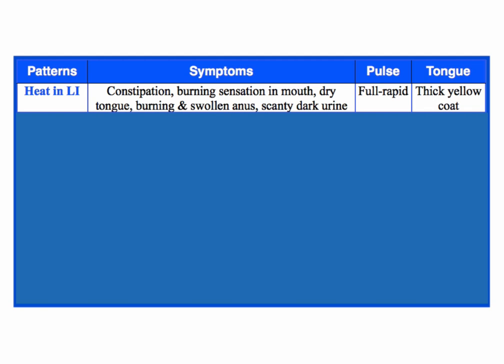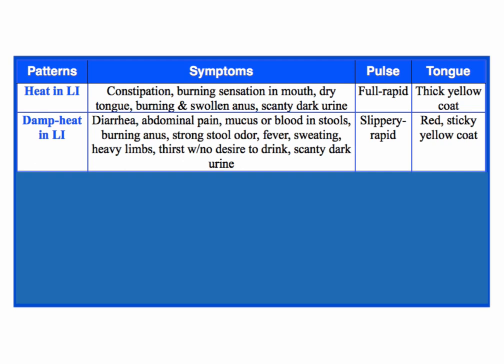So as I said, heat in the large intestine is going to be more constipation with a burning sensation in the mouth because it's related to the stomach. There's usually stomach heat when there's large intestine heat. Dry mouth, dry tongue, a burning and swollen anus, maybe some hemorrhoids, scanty dark urine. The person is also going to have a smelly bowel movement, and when it comes out, it's formed, it's full, and it's a large amount, but it's smelly. The pulse is full and rapid because it's an excess pattern, and of course there's a thick yellow coat because that's excess heat at the root of the tongue, because the large intestine is at the back of the tongue.